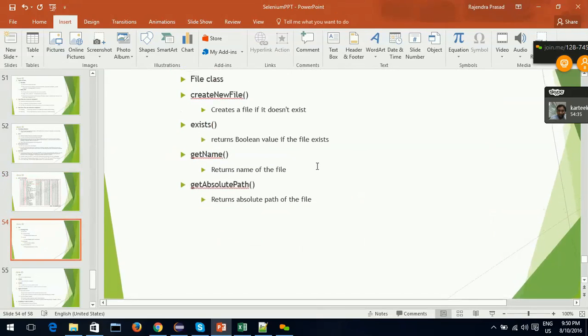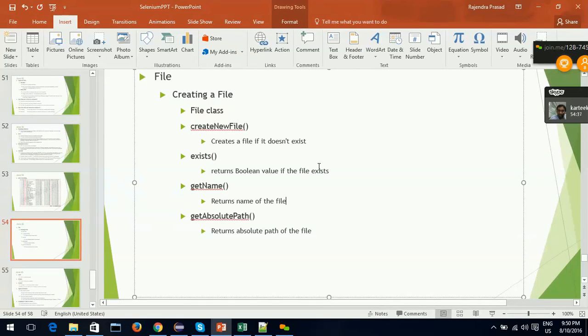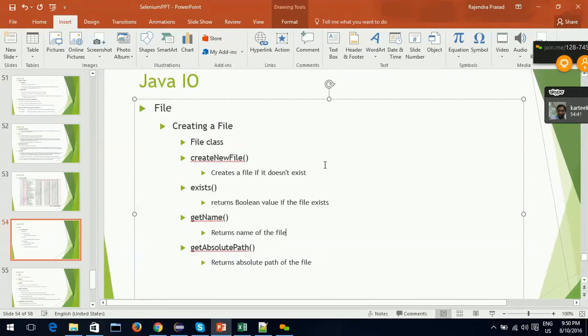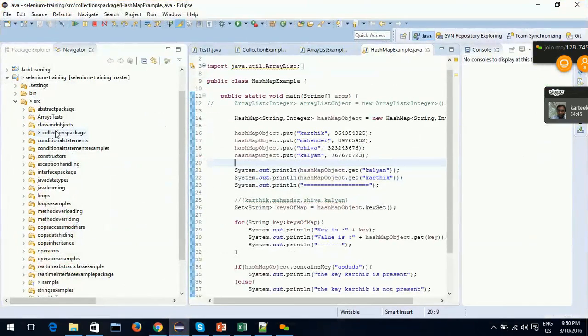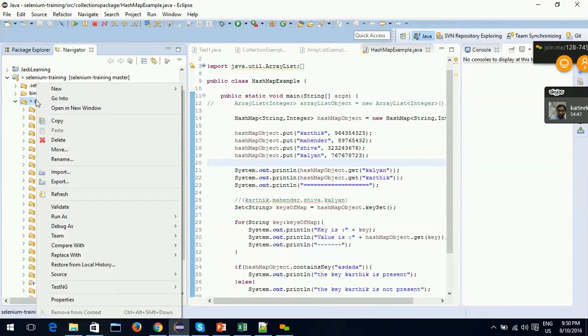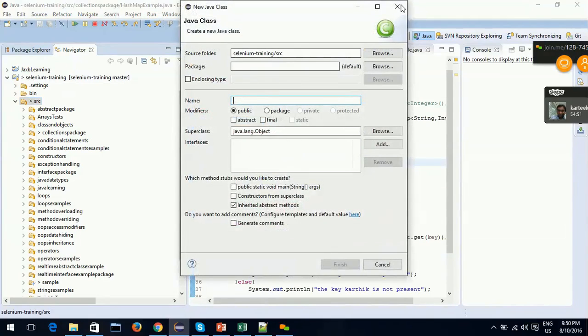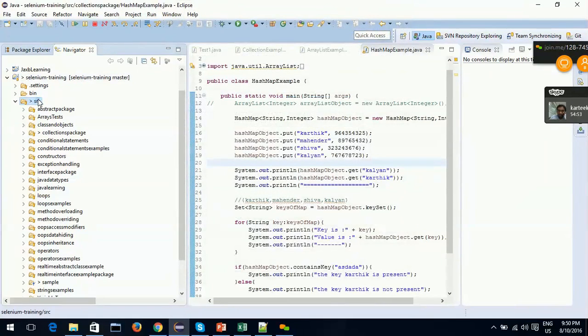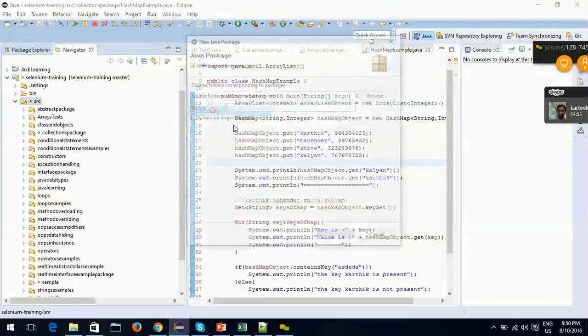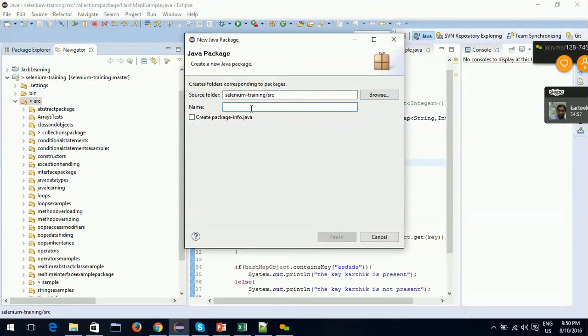Okay guys, it's time to write our first Java program in Java IO. I'll create a new package, and I'll call it the IO package.